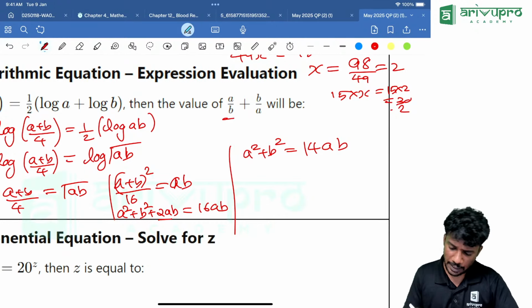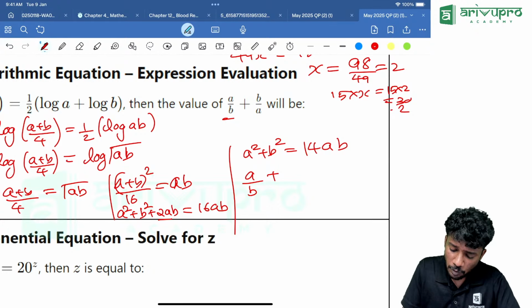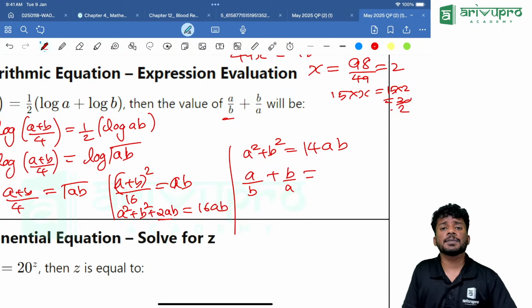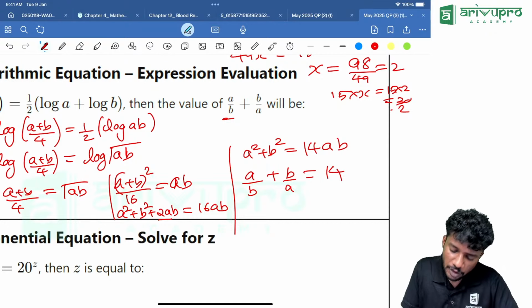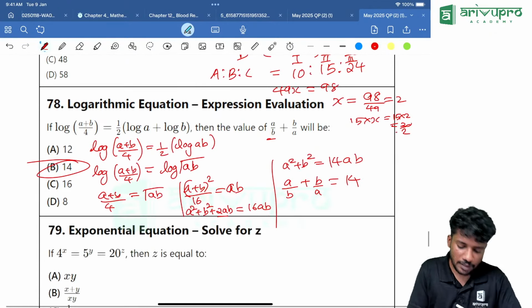That means a square divided by ab is how much? A by b. Plus b square divided by ab is how much? B by a. Then 14ab divided by ab is how much? 14. So the answer is how much? 14.